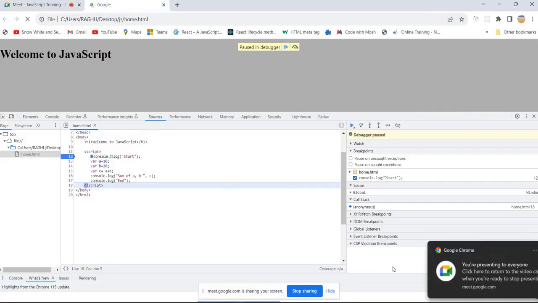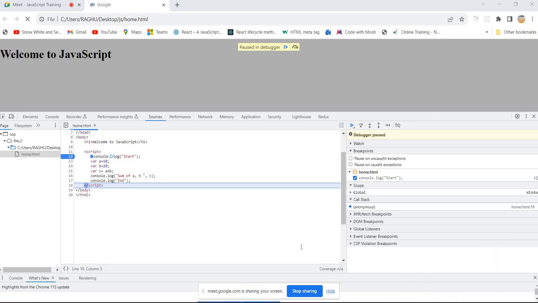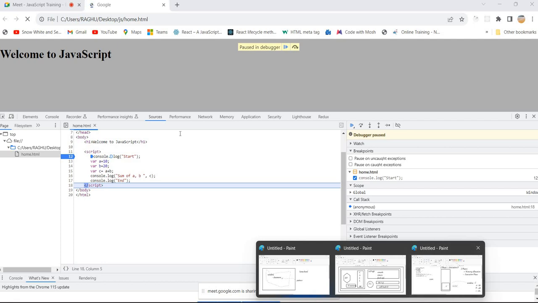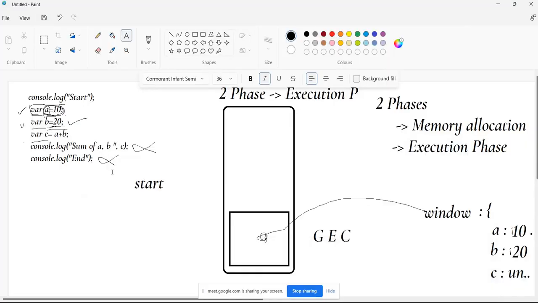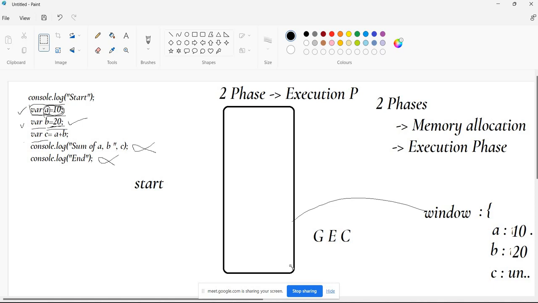So now, one more interesting thing. Suppose we have done two phases. Observe carefully, listen carefully. Once everything is completed, it will remove the global execution context also. Just remember this point.